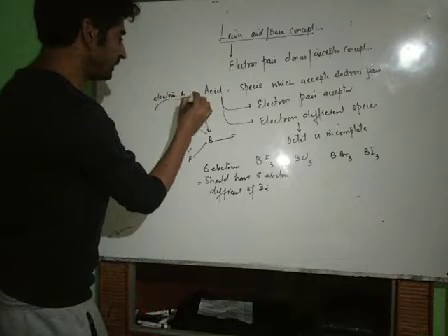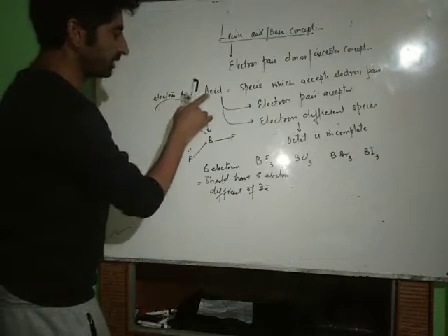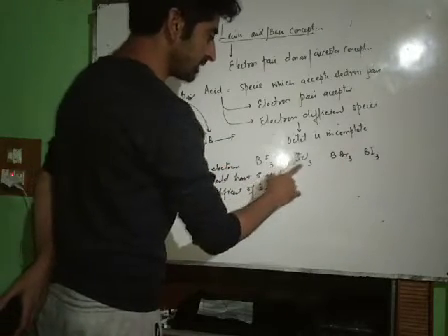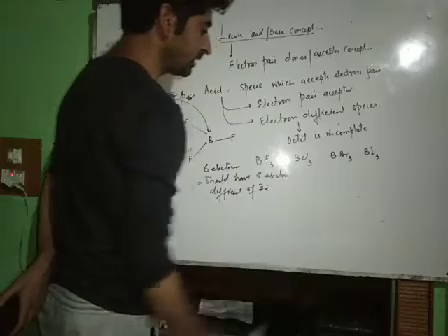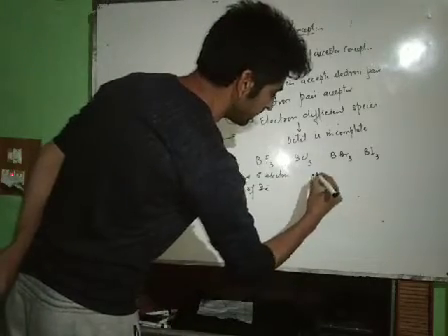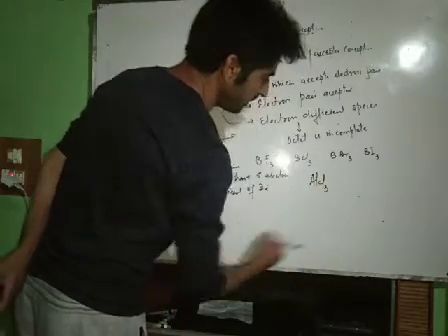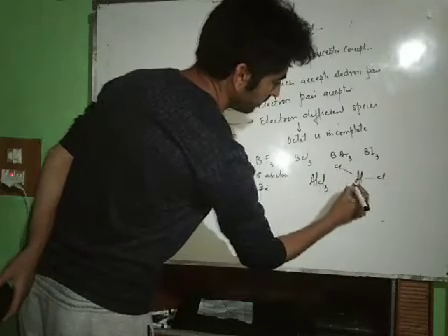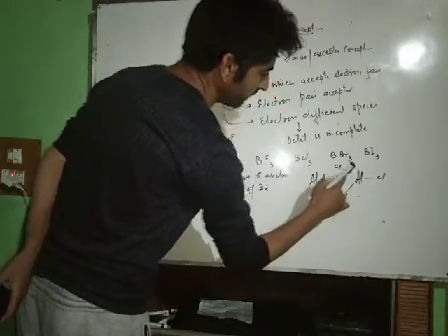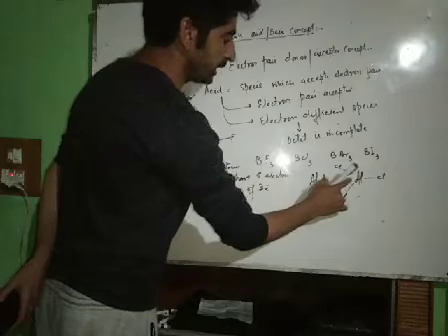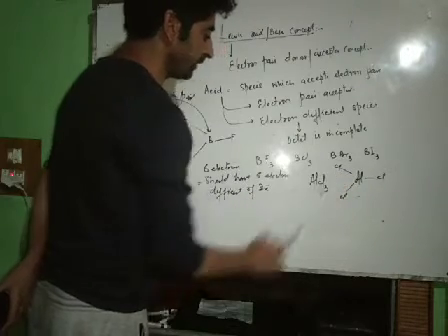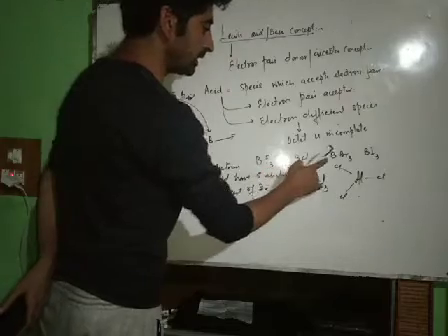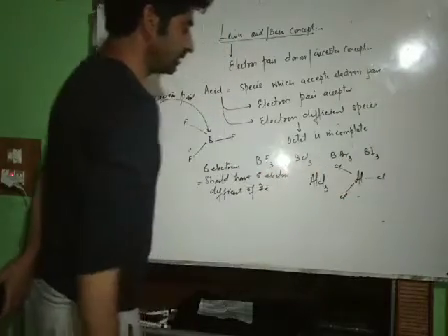All those species that accept electron pairs are known as Lewis acids. Therefore this is a Lewis acid, this is a Lewis acid, this is a Lewis acid. We have AlCl3, aluminum trichloride, with 2, 4 and 6 electrons, deficient of 2 electrons, therefore can accept a pair of electrons, so it is a Lewis acid.